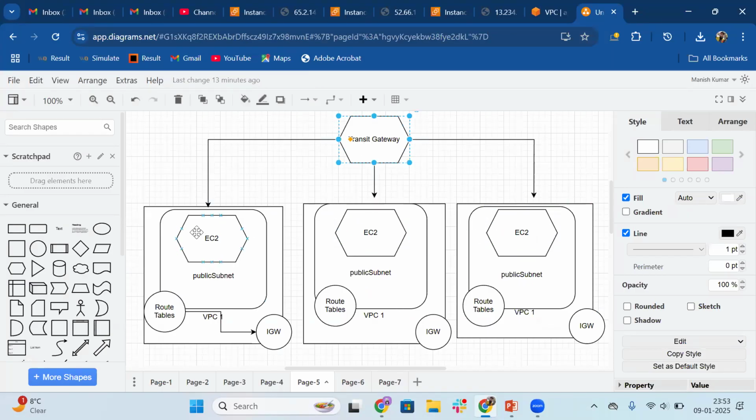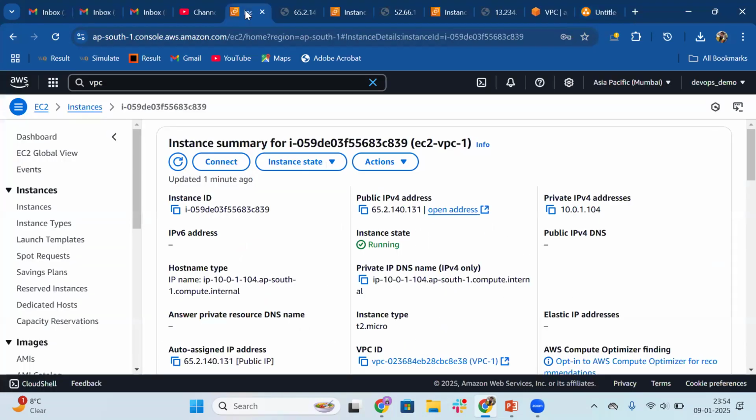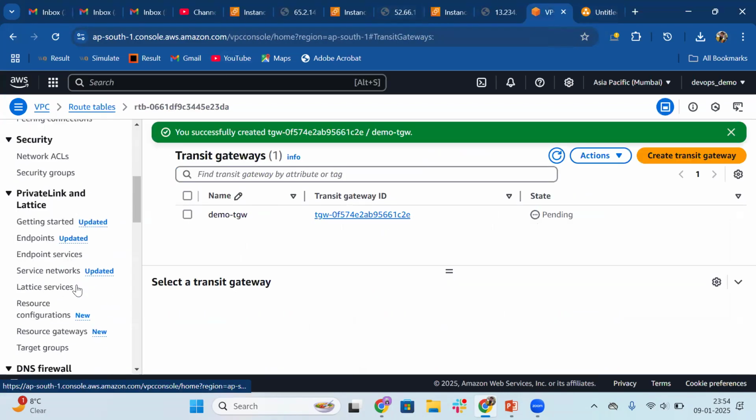We have the transit gateway, we have all the infrastructure. Now we have to establish the communication between transit gateway to this VPC. Then we will see the communication between these three servers as well. So let me go to this. Let me create your transit gateway attachments now.